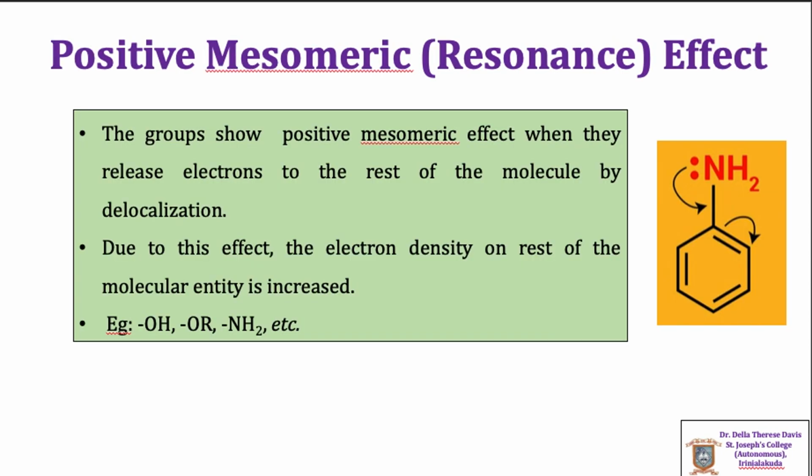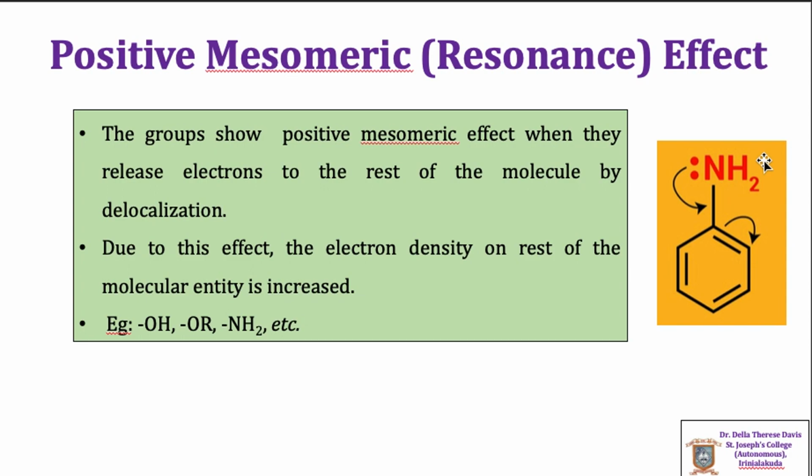Positive mesomeric effect results when the attached group releases electrons to the rest of the molecular entity by delocalization. Due to this effect, the electron density on the rest of the molecule is increased. Examples of functional groups showing positive mesomeric effect are OH group, OR group, NH2 group, etc.